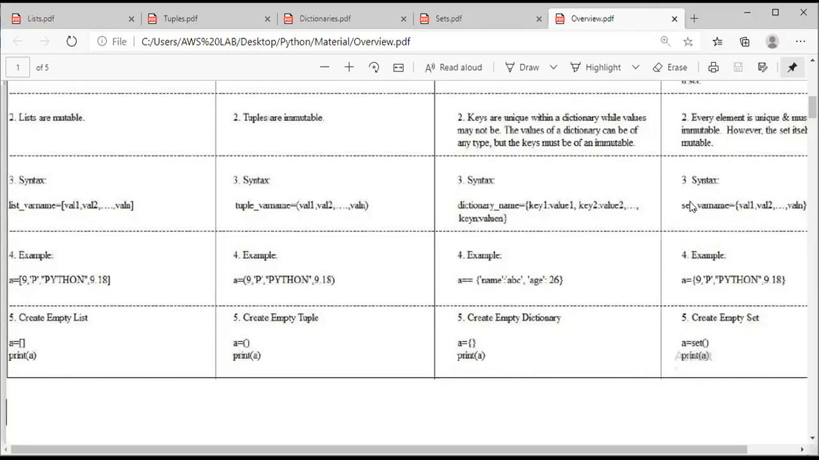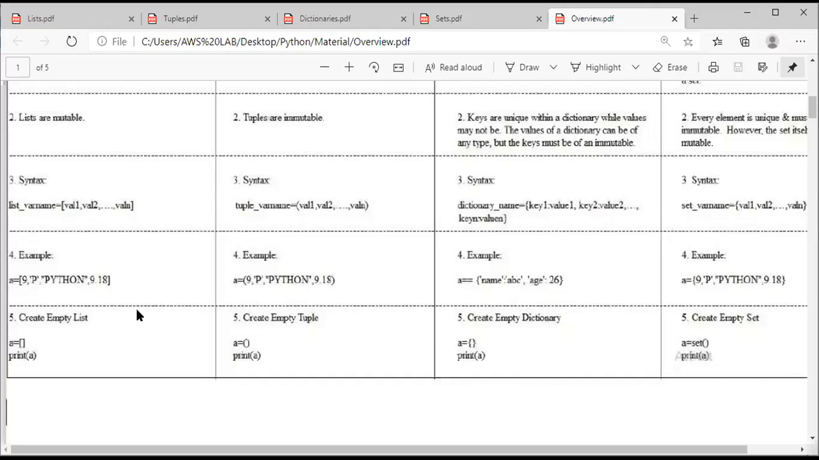Coming to the set also, first we need to provide the set name equal to assignment operator, value 1 comma value 2 and so on, value n, which are placed in flower brackets, nothing but curly braces. See, the difference between the syntax of a dictionary and the syntax of a set is only the element. In a dictionary, the element is categorized into two parts, whereas the element of a set is not categorized into any part. Simply we give element 1, element 2, and so on, element n, or value 1 comma value 2 and so on, value n. That is the syntax of list, tuple, dictionary, and set.